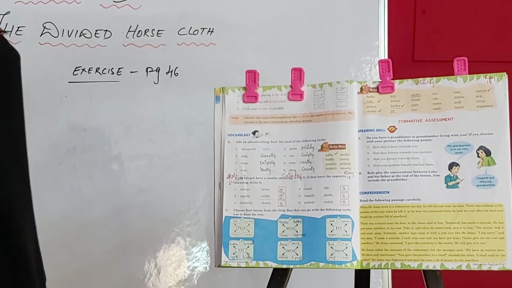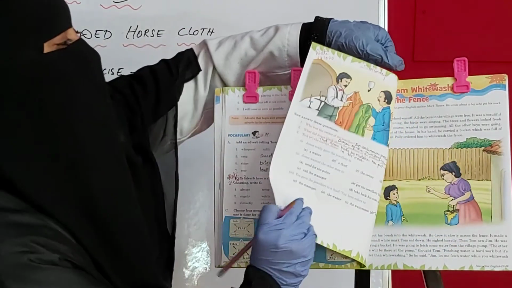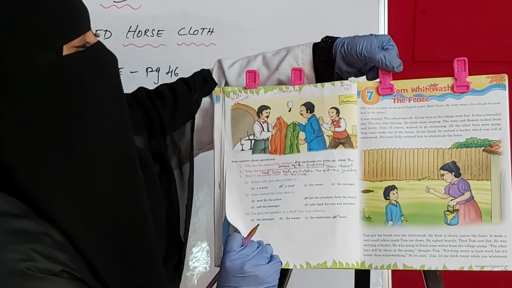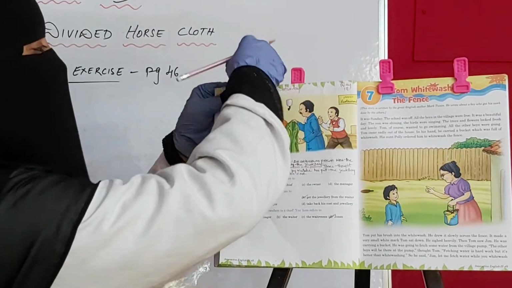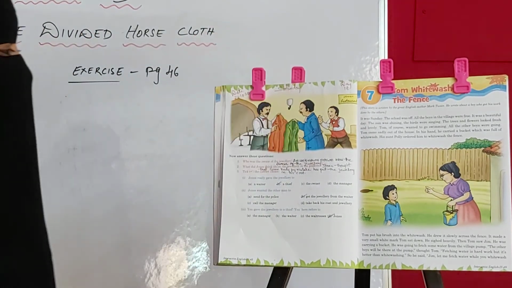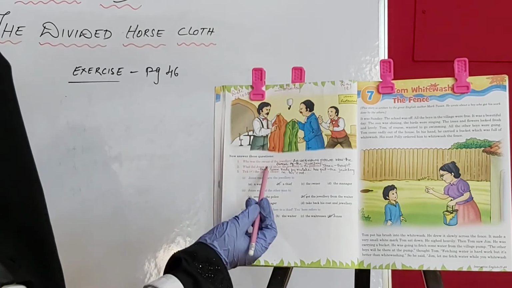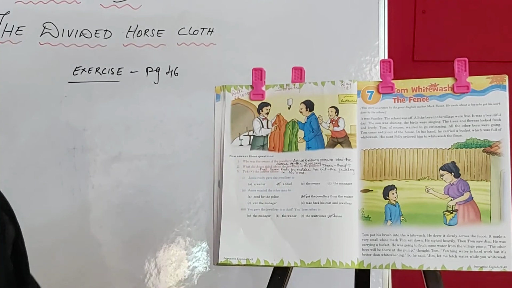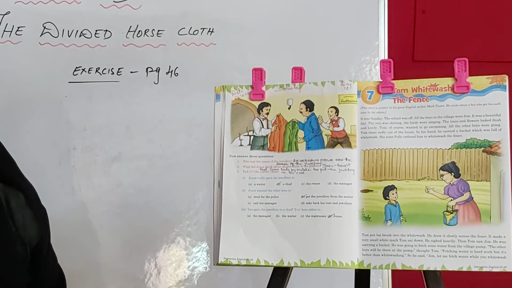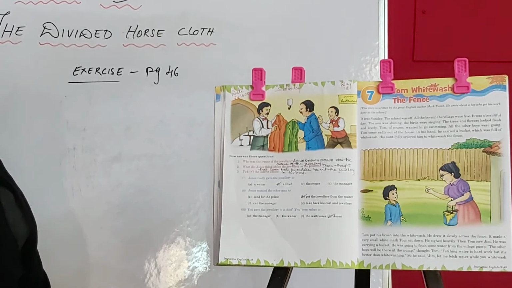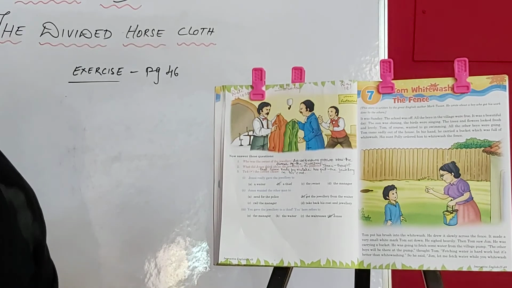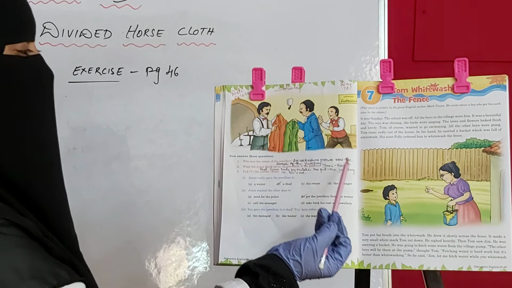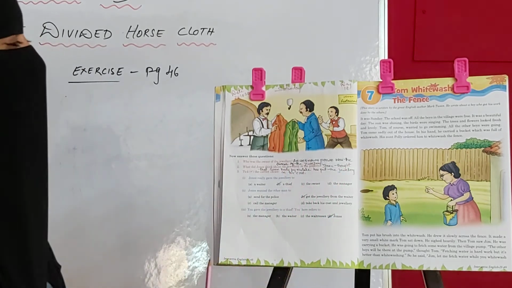Okay kids, so now turn your pages. On this page we are having some questions related to the passage. This we have to answer now. So who was the owner of the jewelry? Actual owner, who was the owner? Mr. Jones? No. The thief? No. An unknown person. An unknown person was the owner of the jewelry.